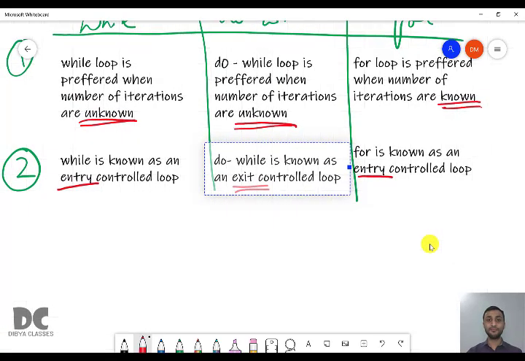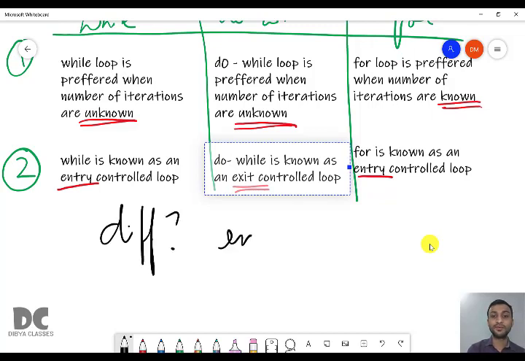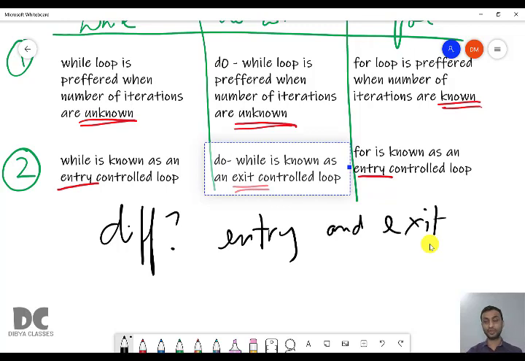In the board exam, you can also be asked what is the difference between entry control loop and exit control loop. You can be asked like this, not only the difference between while and do while. In that you will write while is entry and do while is exit control loop. Difference between do while and for: again, do while is exit control, for is entry control.